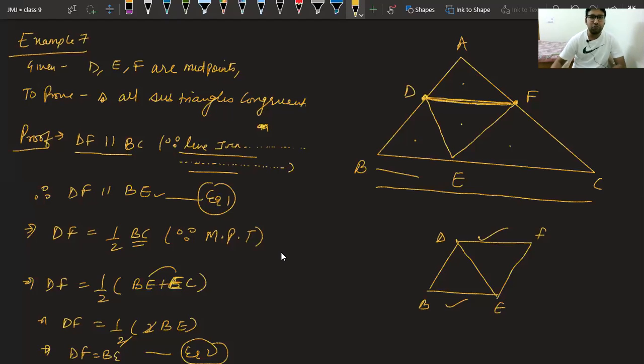What can we say from these two equations? Please answer. We can say it is a parallelogram. Very good.